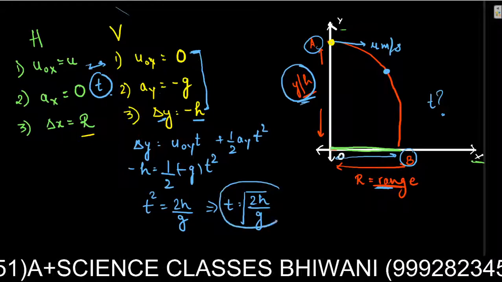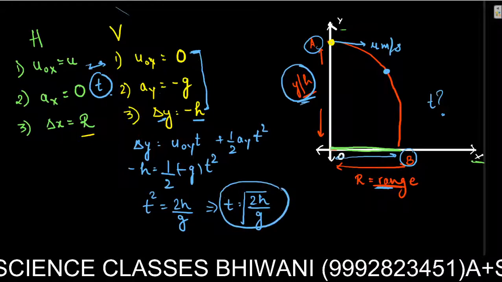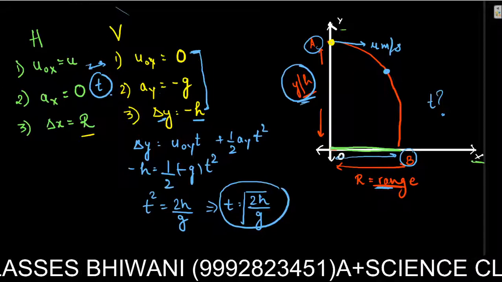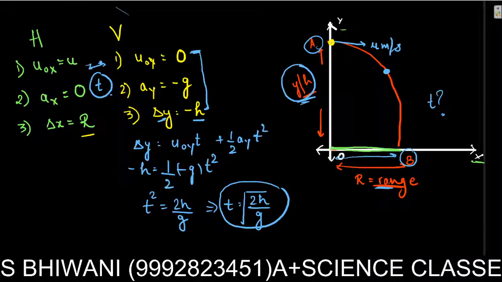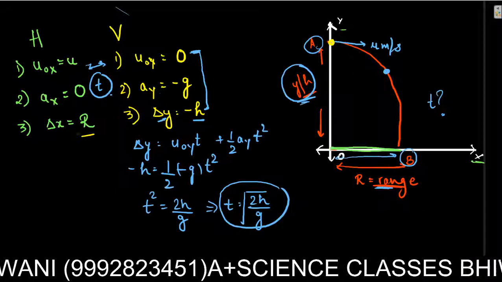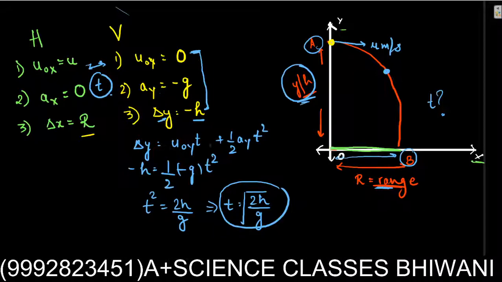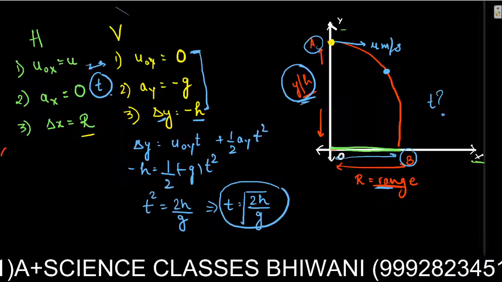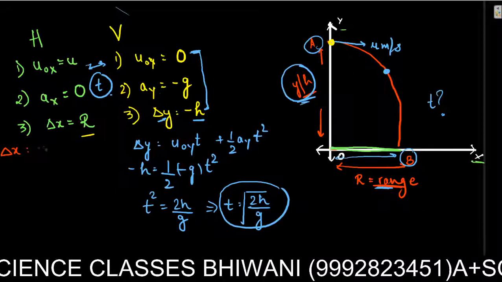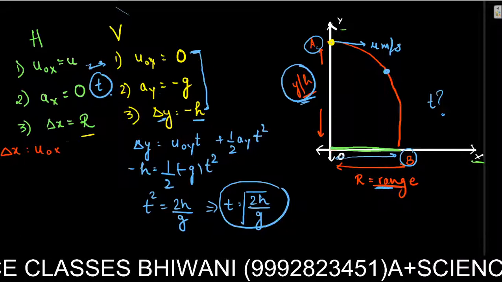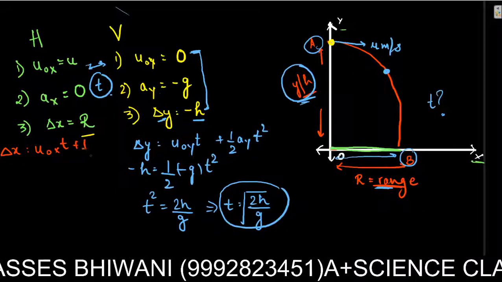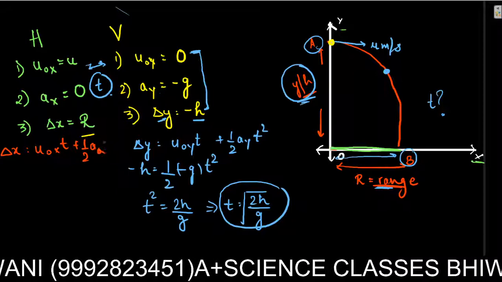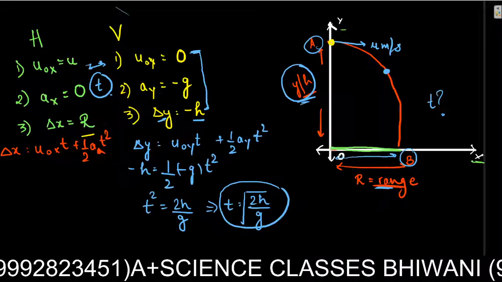This is going to be the same time it takes for the horizontal. Let me change the color for the x direction, the horizontal direction. I am going to use the same equation that I used in the vertical direction, but for x. So it's delta x is equal to u naught x into t plus half ax t square.